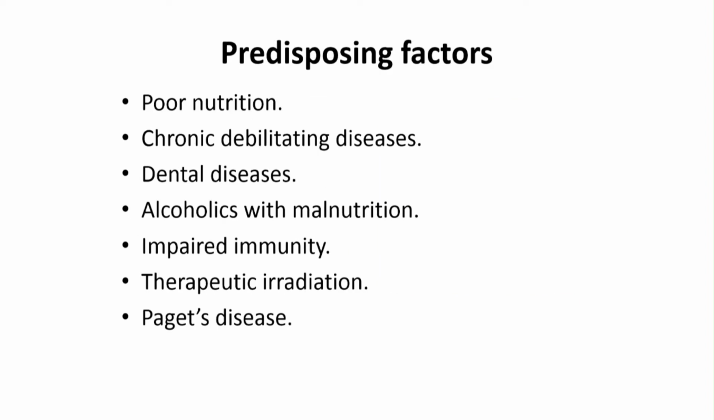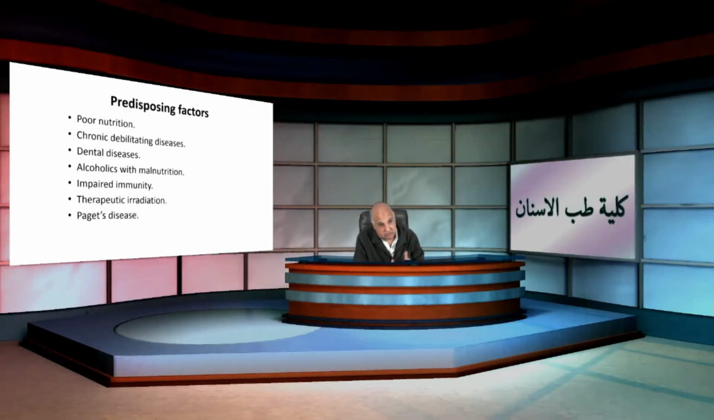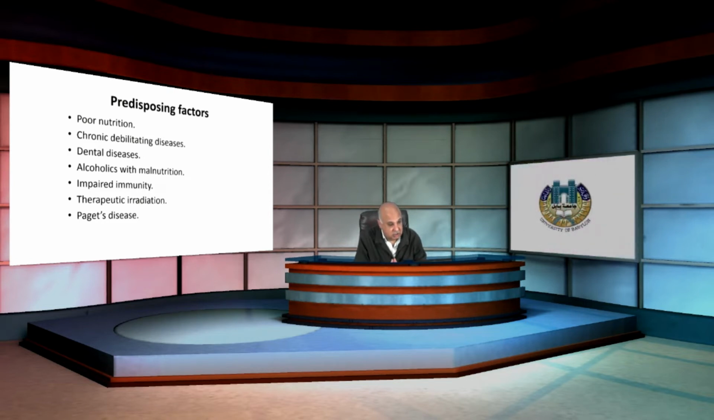What are the predisposing factors of osteomyelitis? There are many, such as poor nutrition, chronic debilitating diseases such as diabetes mellitus, dental diseases such as periapical infection or periodontitis, alcoholics with malnutrition, impaired immunity, such as in diabetes mellitus, and also patients on corticosteroids. And also therapeutic irradiation, because the end result of therapeutic irradiation is what we call endarteritis obliterans.